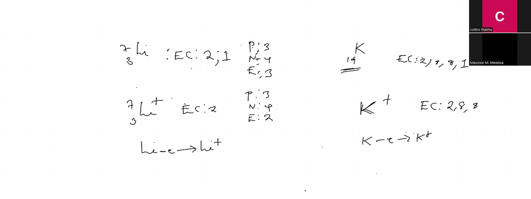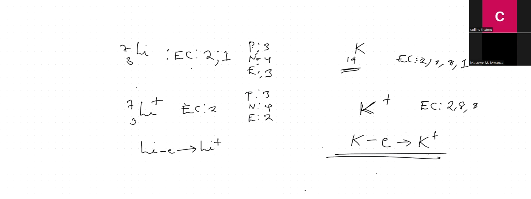So we said in order for potassium to form its ion, we start with the symbol. It will be potassium like that. It's losing how many electrons? One, so just put minus the electron. After it loses an electron, what charge is it going to attract? Positive charge. So this is the equation to show the formation of the potassium ion.